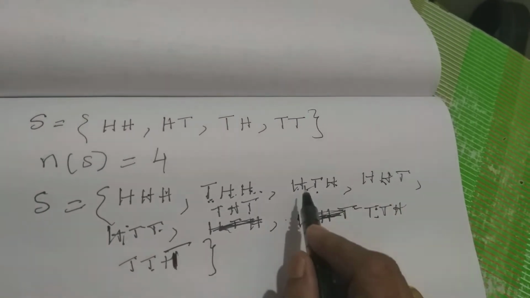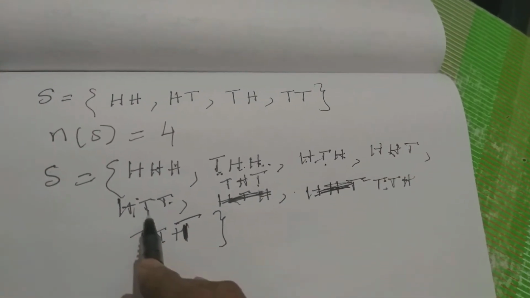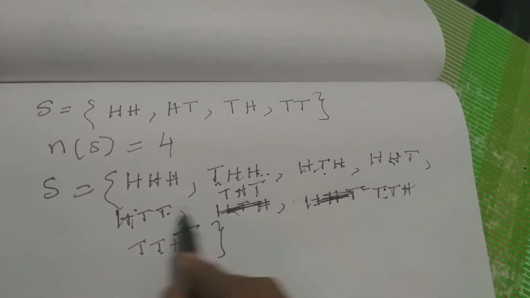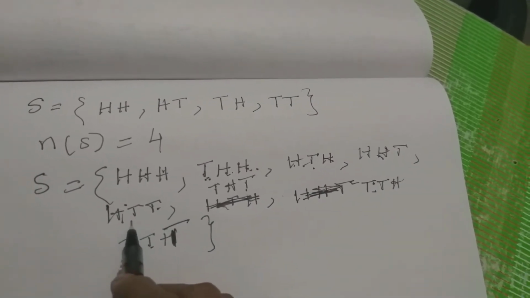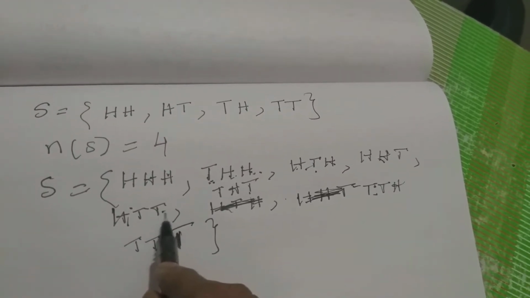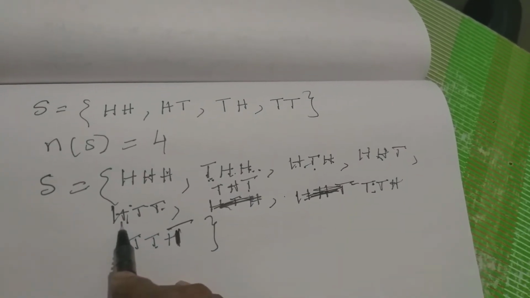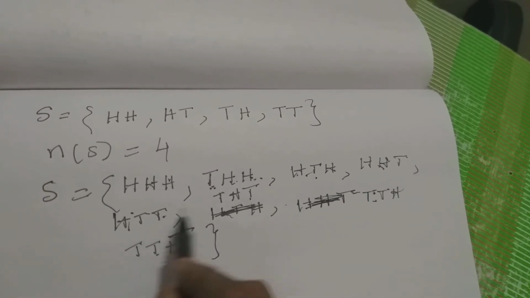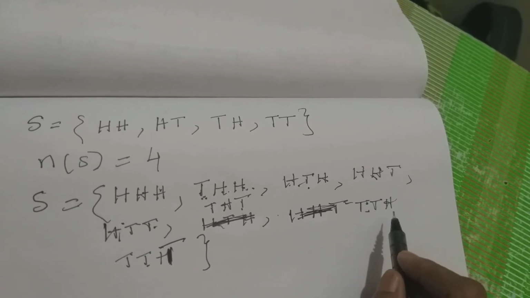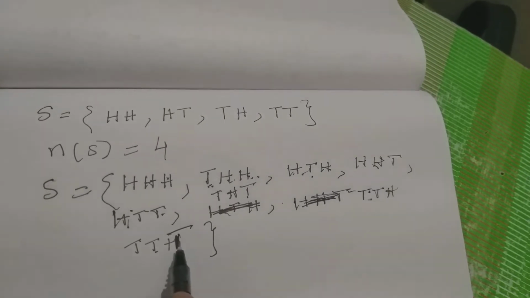So 2 heads in front, T is in middle; T is in first; T is in middle; T is in last. Suppose head and 2 tails means head is first, head is middle, head is last, and tails will be what you get in front. Tails will be here, 1 head, 2 tails. So head will be front, middle, last. Tails will be, suppose we have taken head in front, next 2 will be tail. Center head, first and last will be tail. If the last place is head, third place is head, first 2 places will be tail.